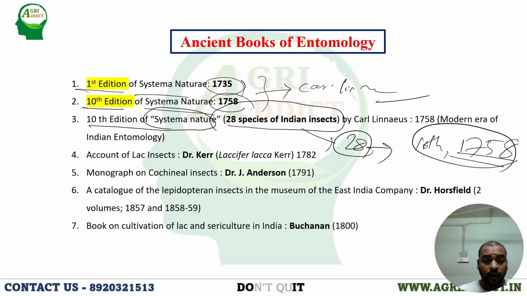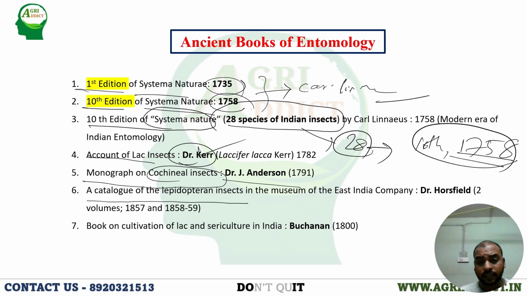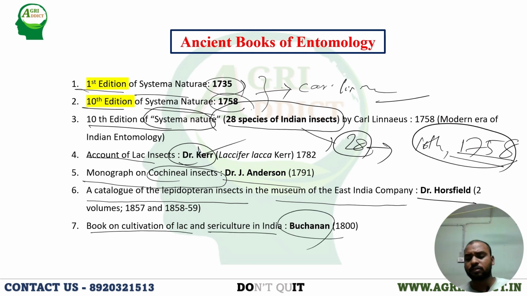The account of lac insect was written by Dr. Kerr. As you know, the scientific name of the lac insect is Laccifer lacca Kerr, and it was named after Dr. Kerr. The monograph on the coccinellid insects was written by Dr. Anderson. A catalog of Lepidoptera insects in the Museum of the East India Company was maintained by Dr. Horsfield, and the book on cultivation of lac and sericulture in India was by Buchanan. So these scientists you have to remember.